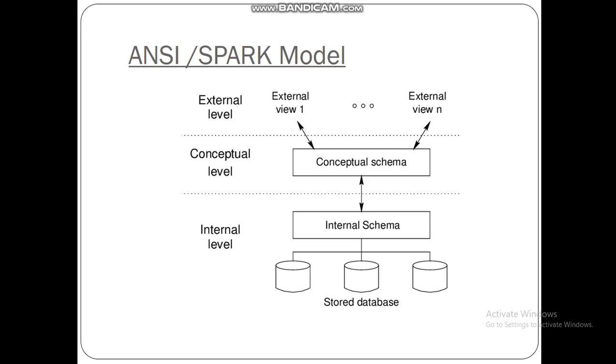The next level is the conceptual level or logical level. The conceptual level describes the different types of data actually stored in the database. Which types of data are stored in the database, that is what the conceptual level describes. This level also indicates the relationships existing among data items.